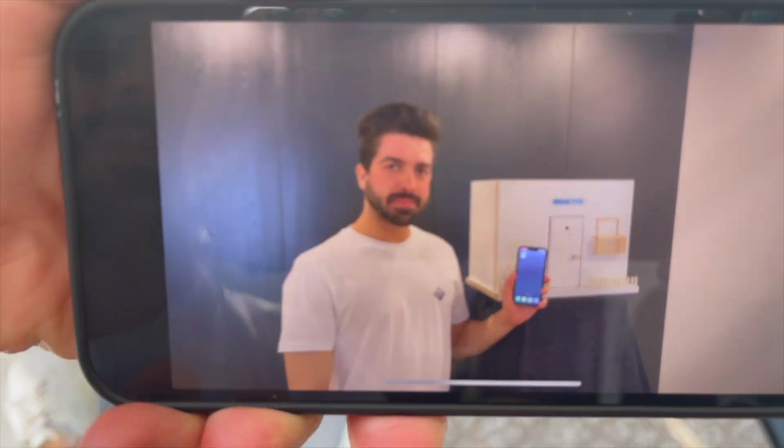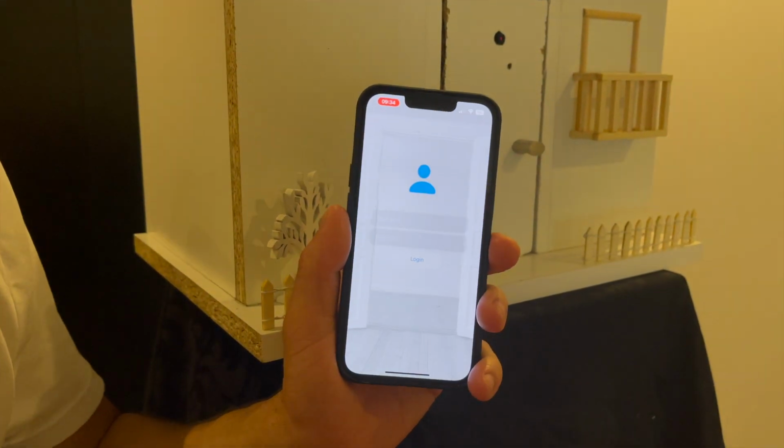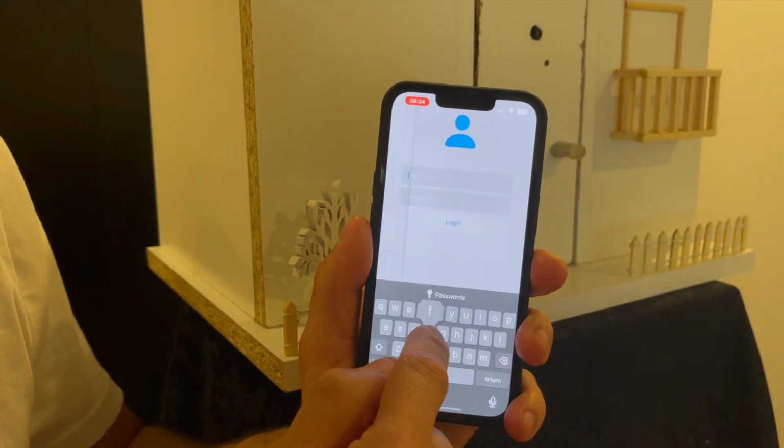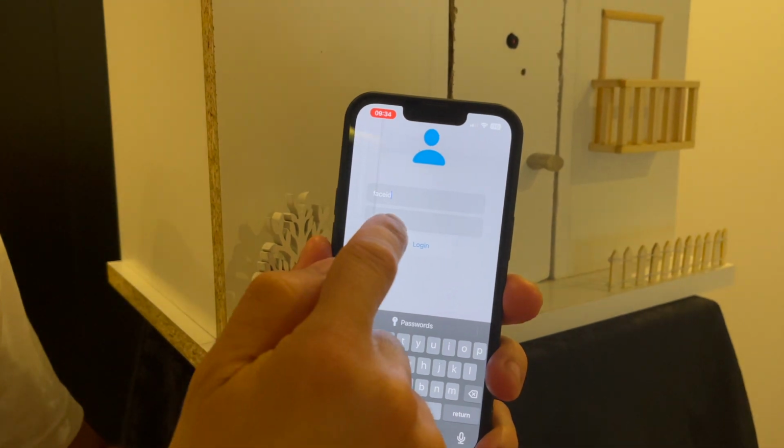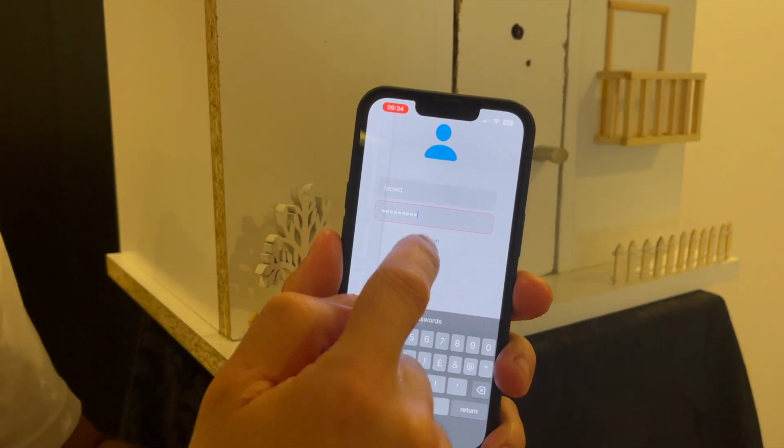Welcome to the presentation of our door lock system. To make the app more user-friendly, we built this splash screen. Since it is built for a door, we chose to have a login to add an extra layer of security. Make sure you type everything correctly.